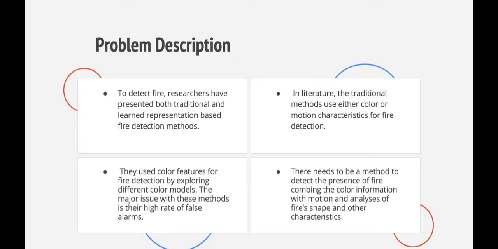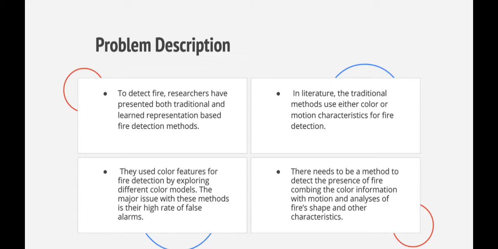Coming to the problem description, to detect fire, researchers have presented both traditional and learned representation-based fire detection methods. In literature, the traditional methods use either color or motion characteristics for fire detection. For instance, they use color features by exploring different color models, including HSI, YUV, YCbCr, RGB, and YUC. These are different color models. The major issue with these methods is their high rate of false alarms. Several attempts have been made to solve this issue by combining the color information with motion and analysis of fire shape and other characteristics.